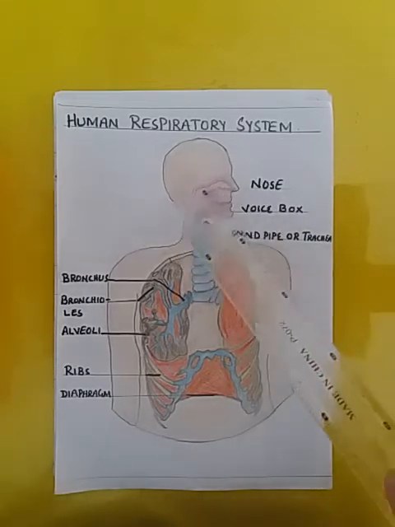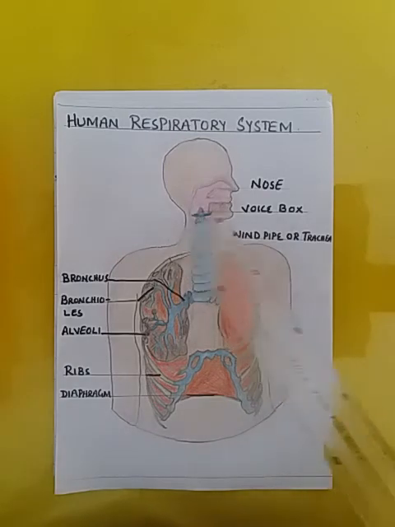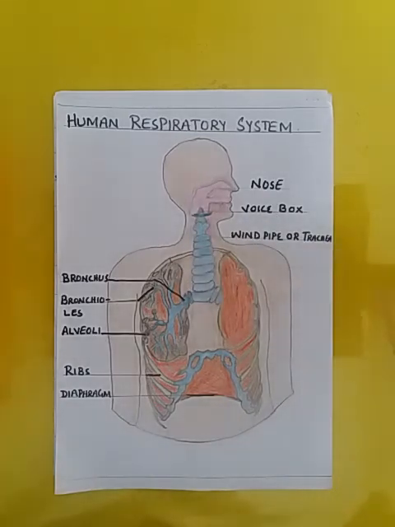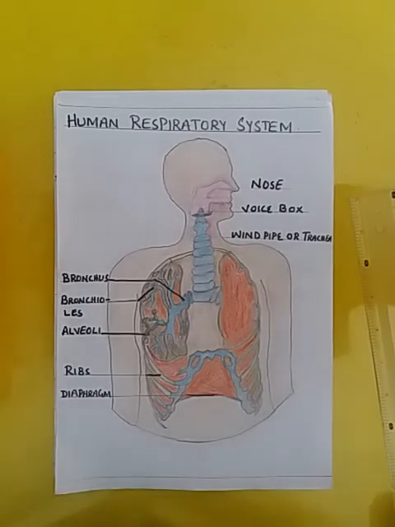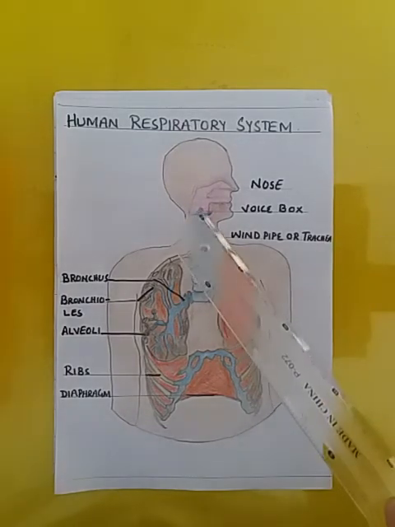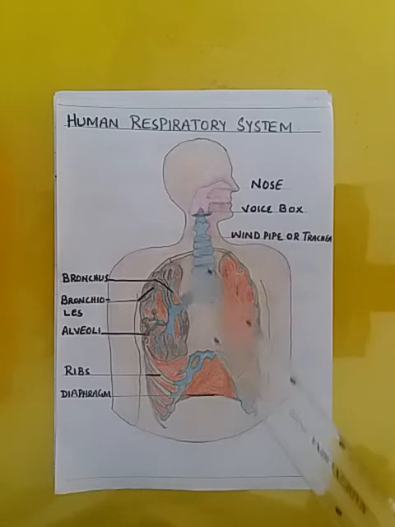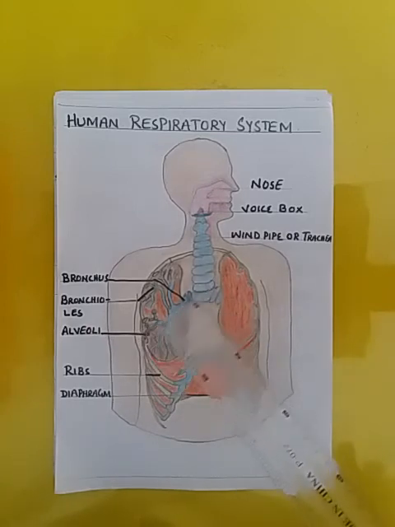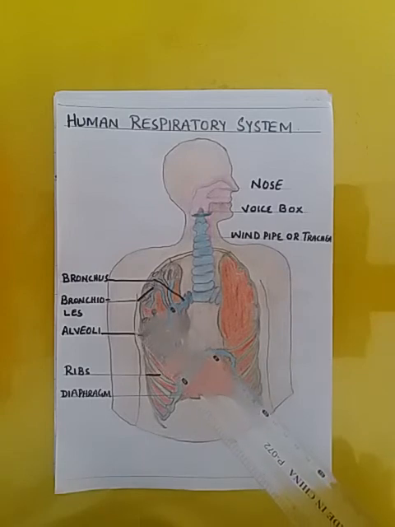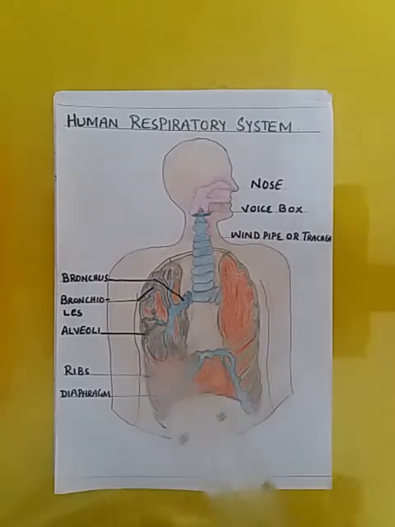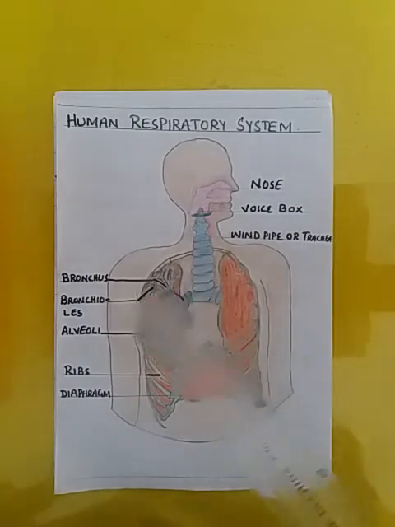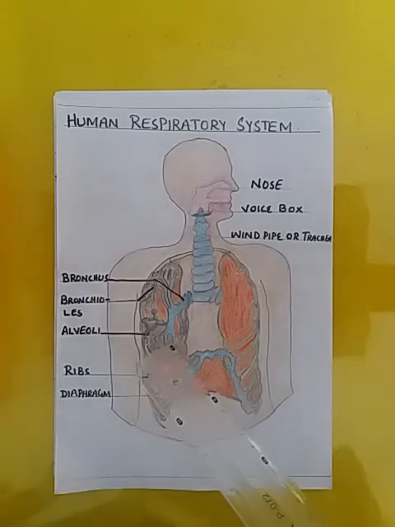When the air goes into the windpipe, here it passes through the voice box or the larynx. The wall of the voice box is made up of thin cartilage, so when the air passes through it, it vibrates. As a result, sound is produced. Then the air comes into the windpipe or the trachea, and then it comes into the bronchus. From the bronchus it comes into the bronchioles. Bronchioles, bronchus and alveoli are present in the lungs.